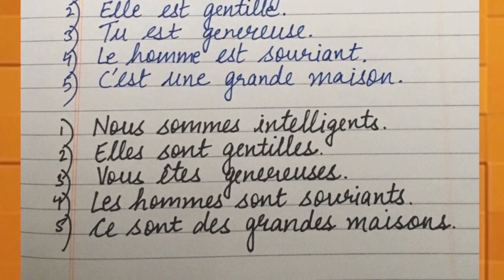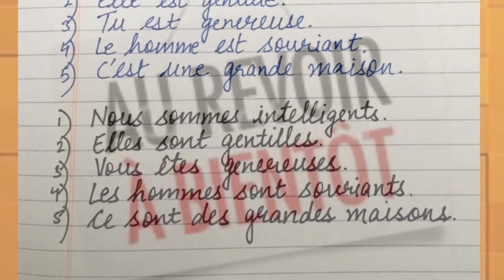So today we have finished the verb être. You will be doing all the verbs in French in the same way. You will be conjugating all the verbs like this only by using je, tu, il, elle, on, nous, vous, ils, elles, plural. So I'm again saying learn it thoroughly, and if you are having any problem in it, you can write it in the comment section and I will solve it out.